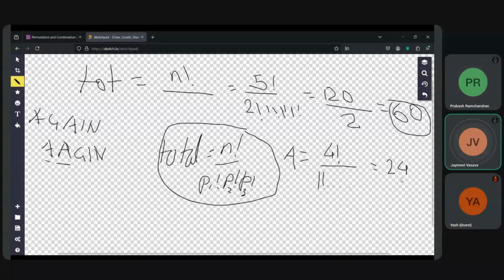Correct. And again for G, when we do it for G, it's 4 factorial, because there are 4 other letters other than G, and there are 2 A's being accounted for. So that's why we are accounting for the two A's. I think you have explained very well. So that's why it will be 12.